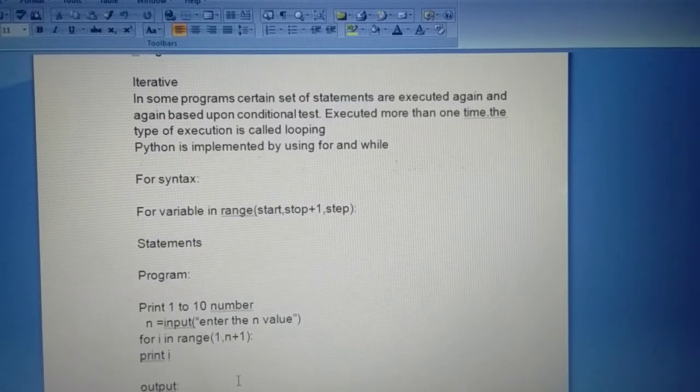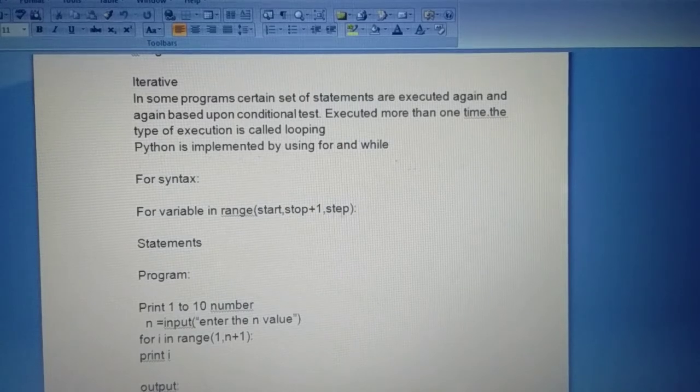Next, iterative. In these programs, a certain set of statements is executed again and again. A continuous statement is called an iterative statement. Another name is loop statement. Again, based upon a condition test, it executes more than one time. That type of execution is called looping. For variable in range, start, plus one step.